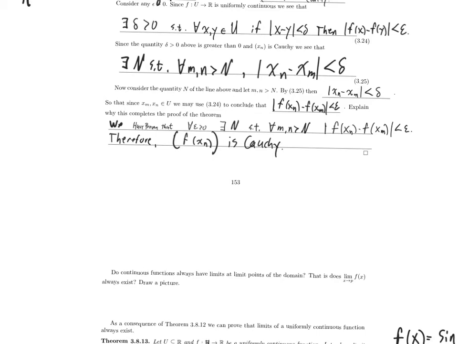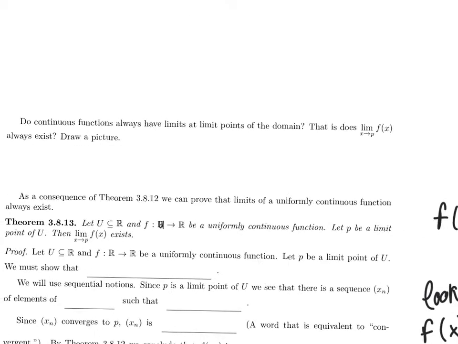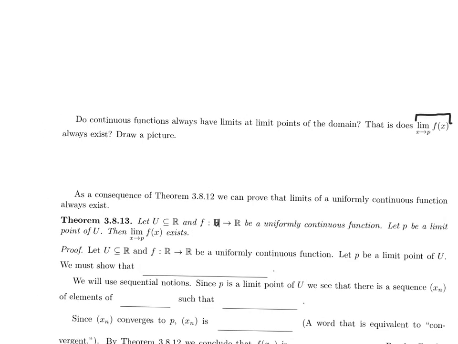All right, we are almost done. There is one last result that I want to prove about uniformly continuous functions. And that is the fact that if you have a uniformly continuous function and you take a limit point of the domain of that uniformly continuous function, then this limit exists.